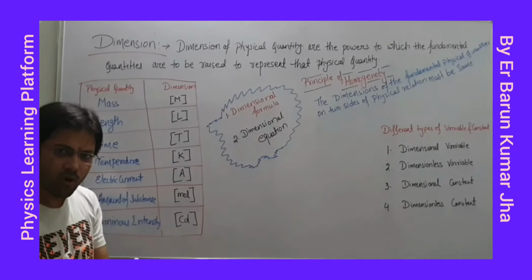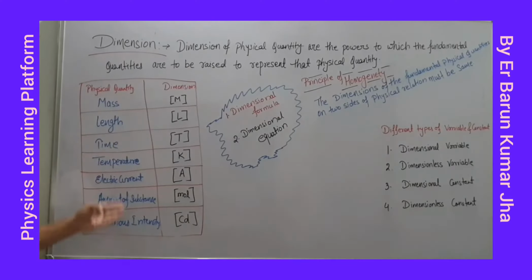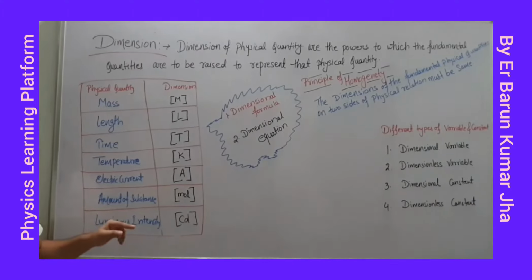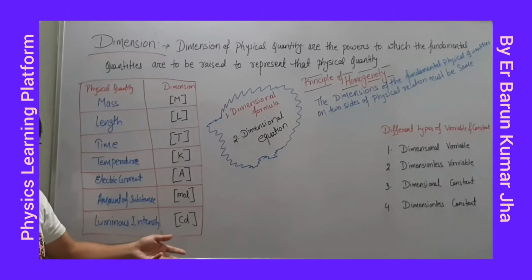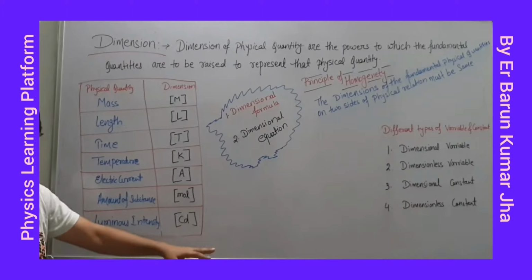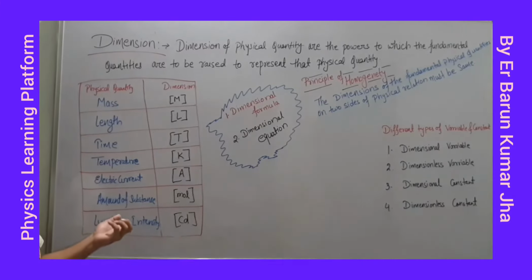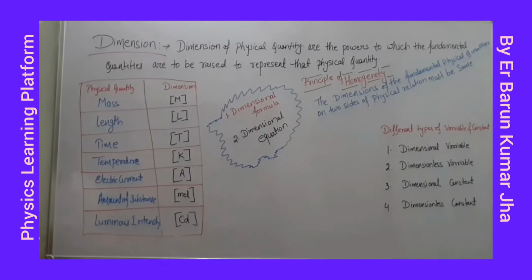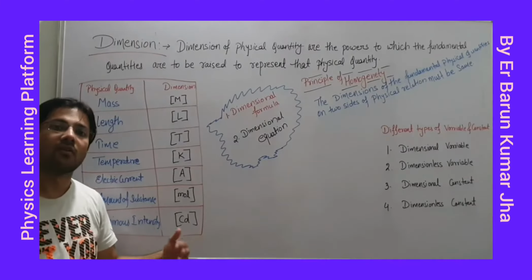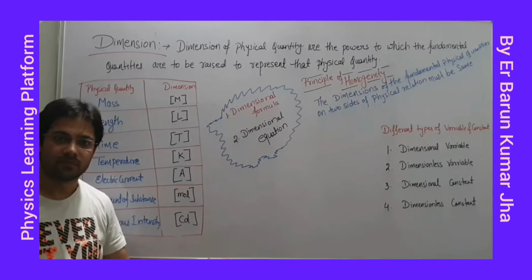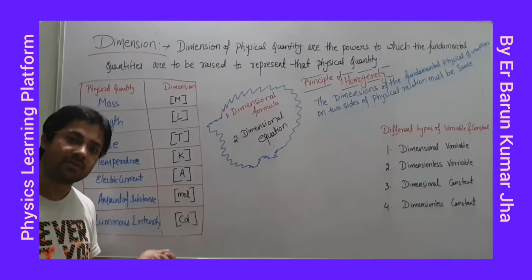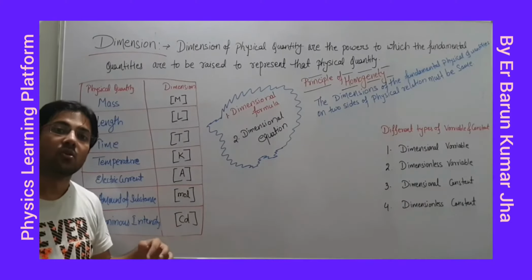Right? Basically you all know these are our 7 physical quantities. Which type of physical quantities are these? Yes, fundamental physical quantities. And as we know, all other physical quantities we can define with the help of these physical quantities. Fine. And in dimension word, these are the 7 dimensions of our physical world.